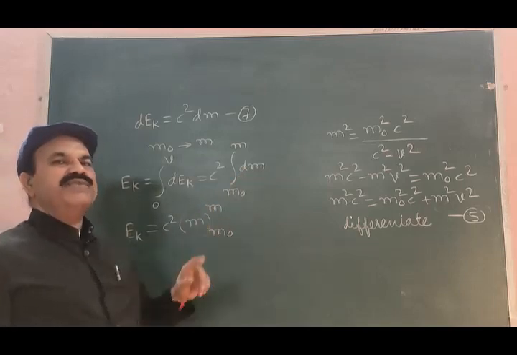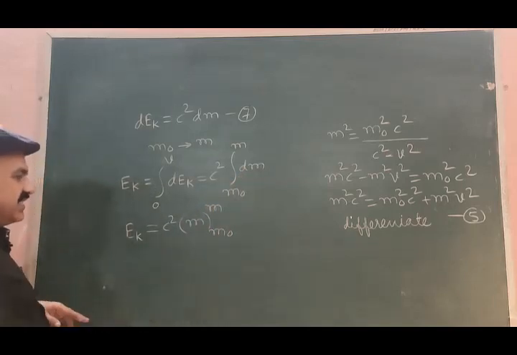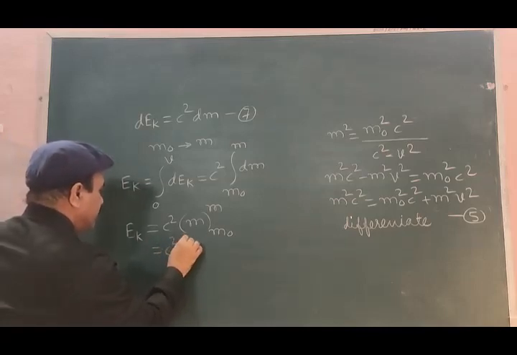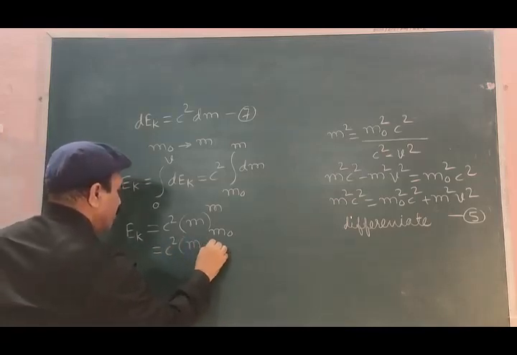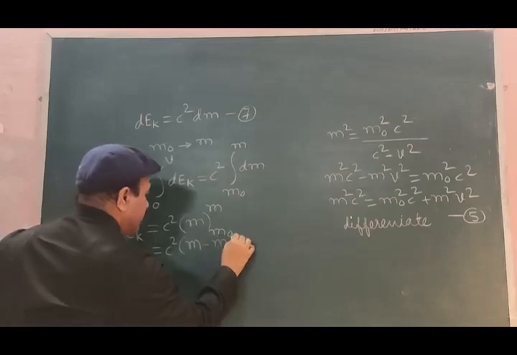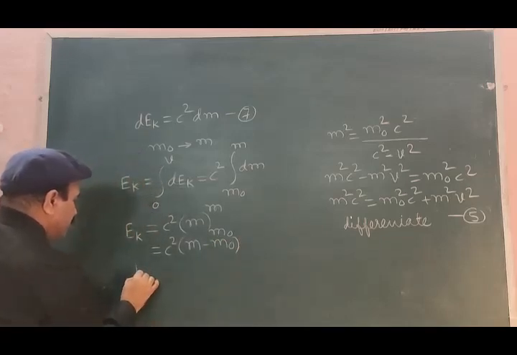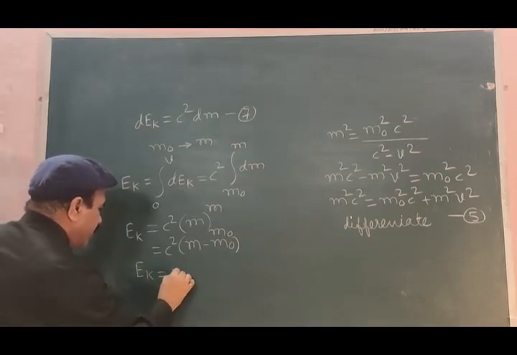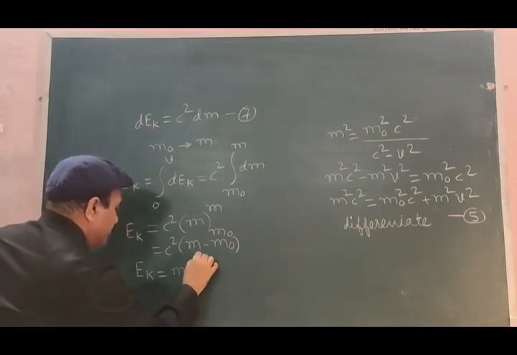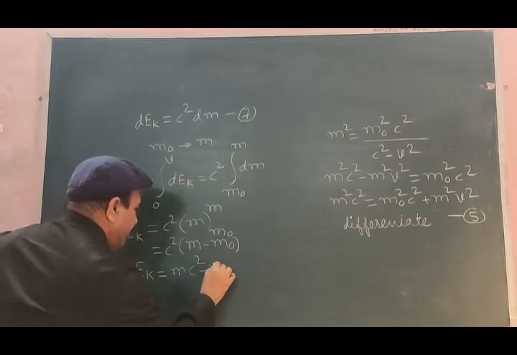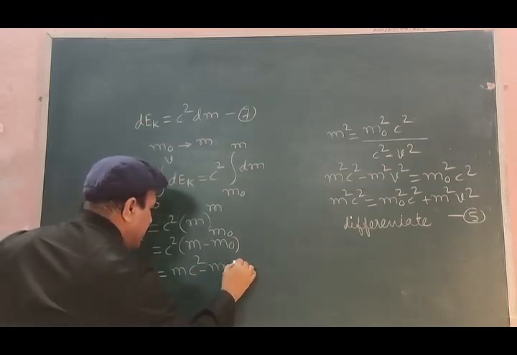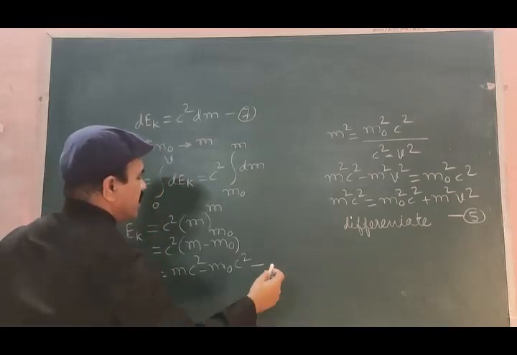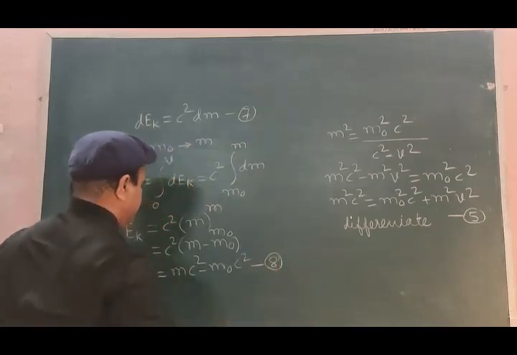Limits are m0 to m. Put the limits, higher limit minus lower limit, that is c square into m minus m0, or this Ek is equal to m c square minus m0 c square, equation number 8.